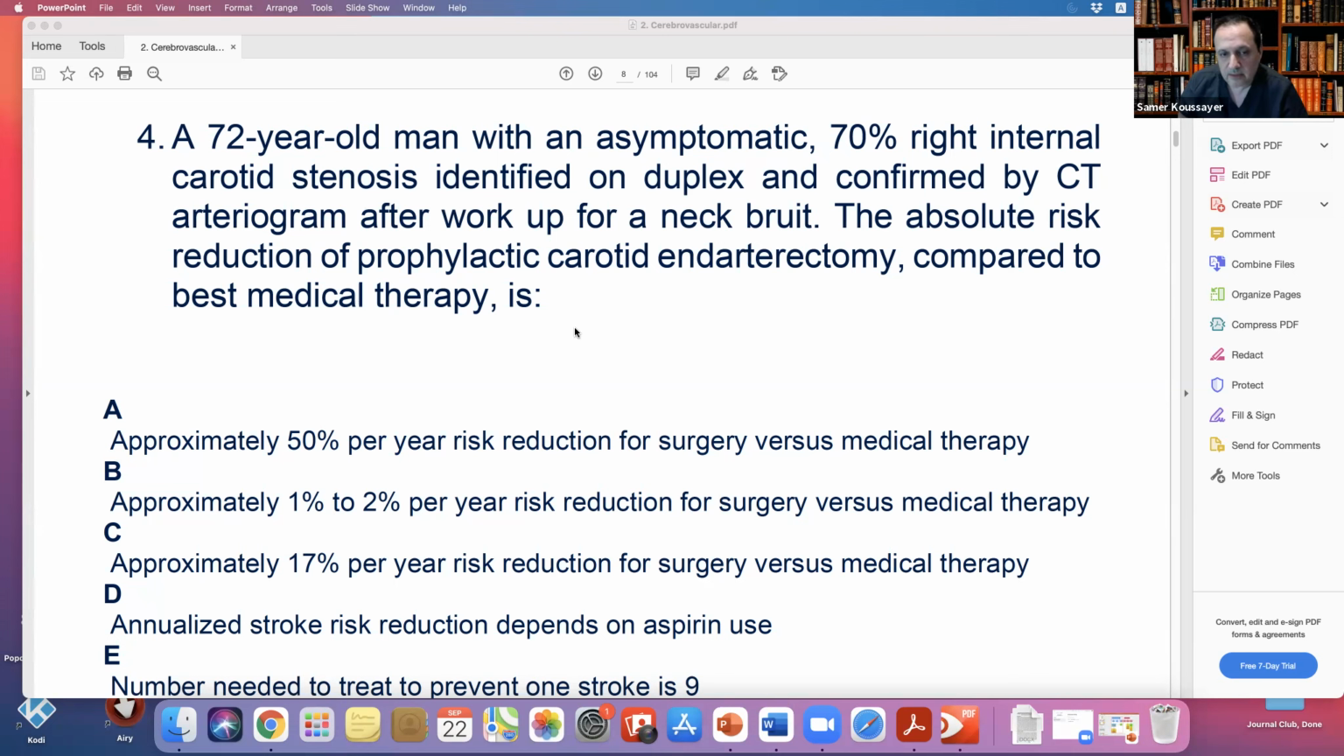The reason why we don't get many referrals from neurologists is that neurologists know this data. They don't think that surgery really helps much, because they say 1-2%, unless the patient is young and asymptomatic. But this is all asymptomatic; we're not talking about symptomatic. Then the risk reduction is only 1-2% per year.